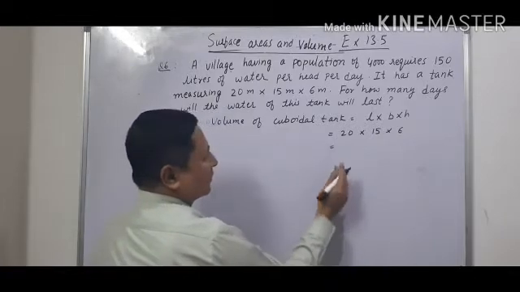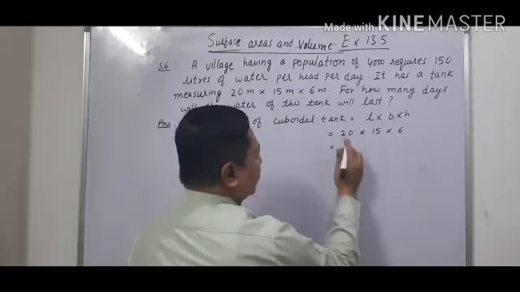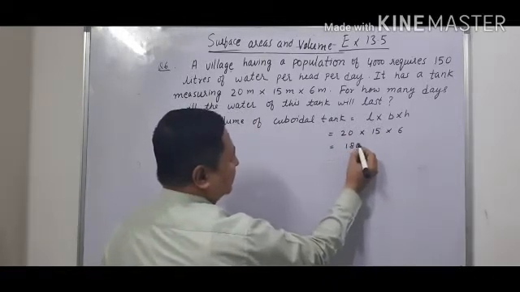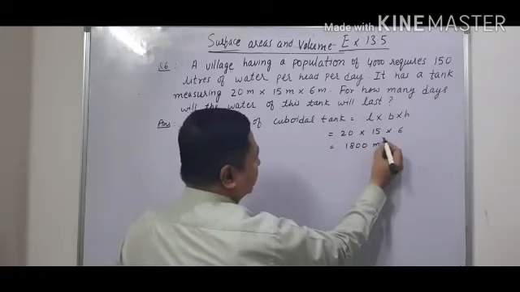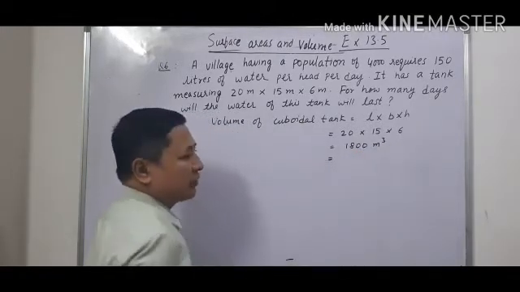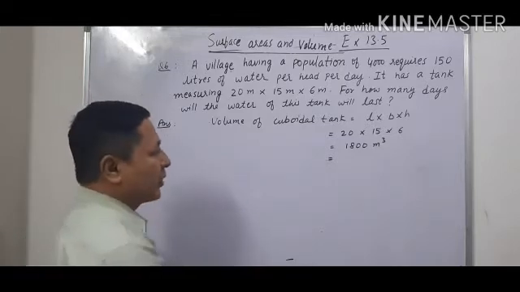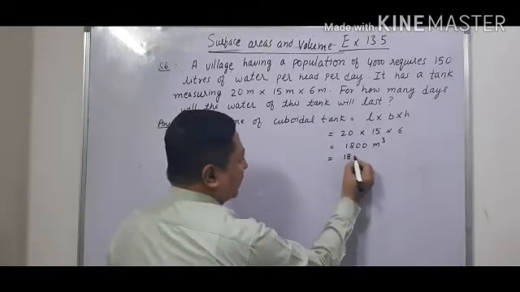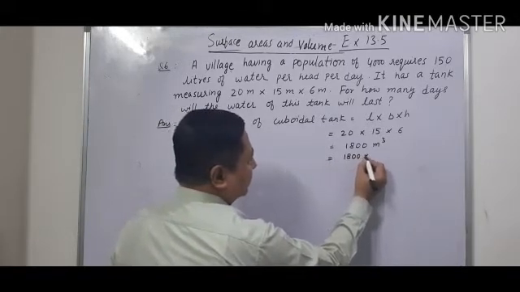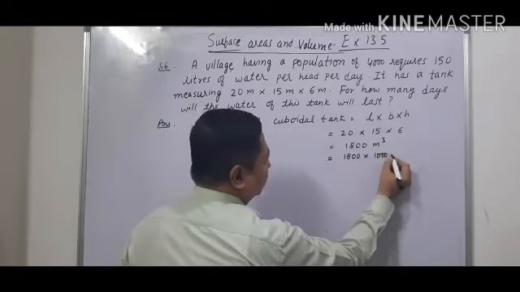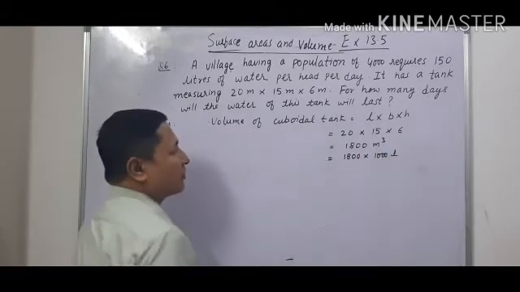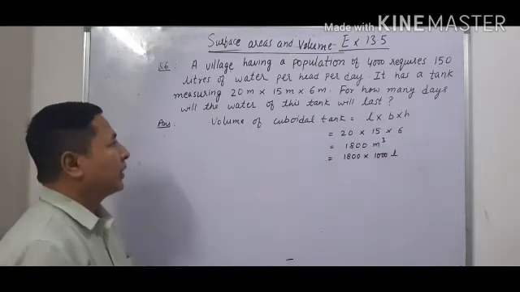So that will be 15 6s are 90, 9 2s are 18, 1800 meter cube. And we know that 1 meter cube contains 1000 liter. So it is 1800 into 1000 liter. This is the volume of the cuboidal tank.